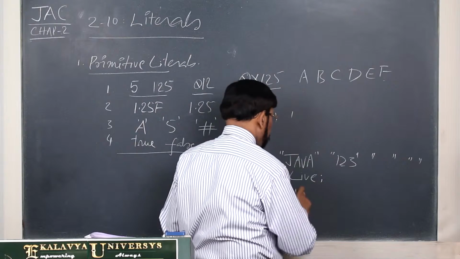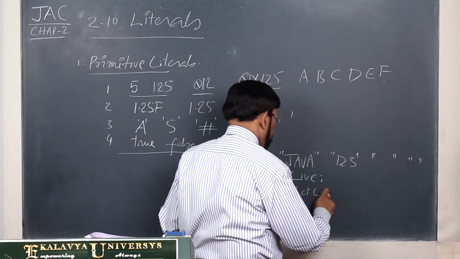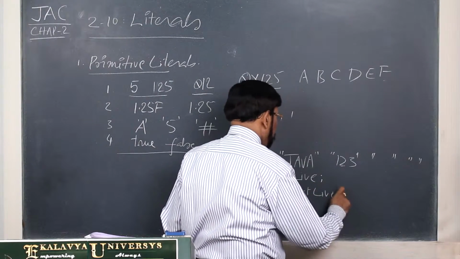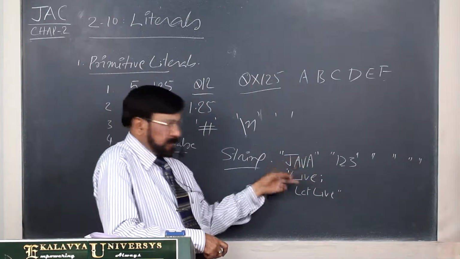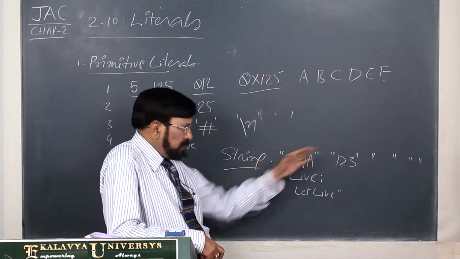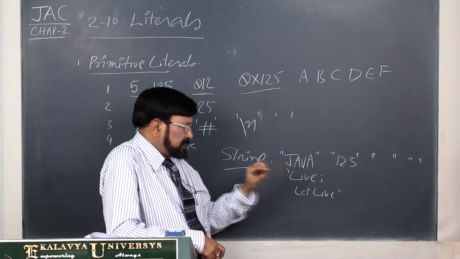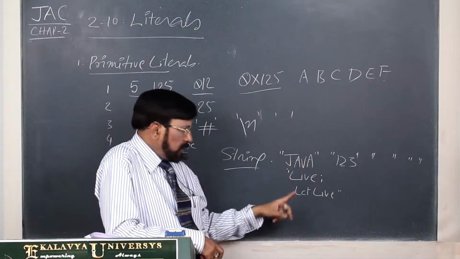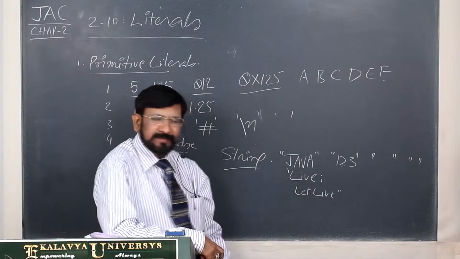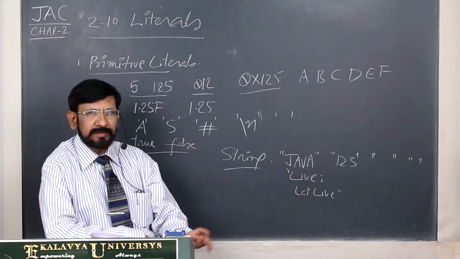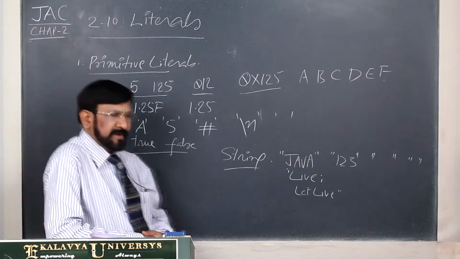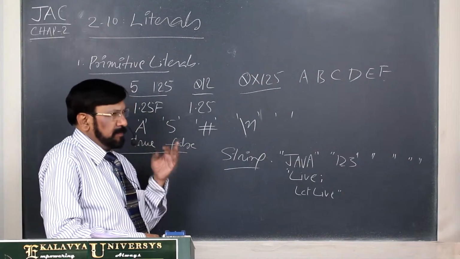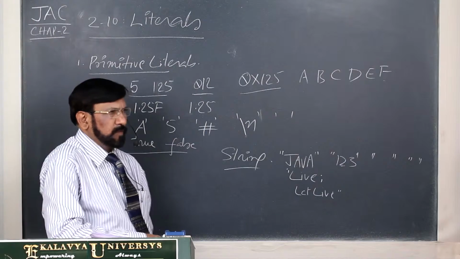Leave, let leave. In this form you cannot do it. In one line only you can write any big set of characters, nothing wrong. But writing like this is not valid. And one more thing in this context I have to tell you, which you may encounter.